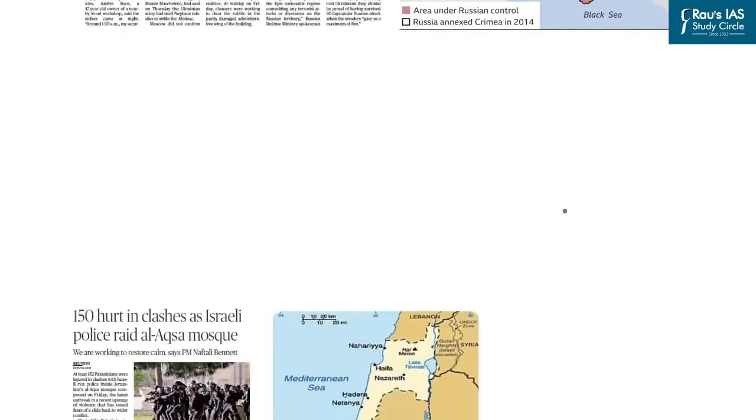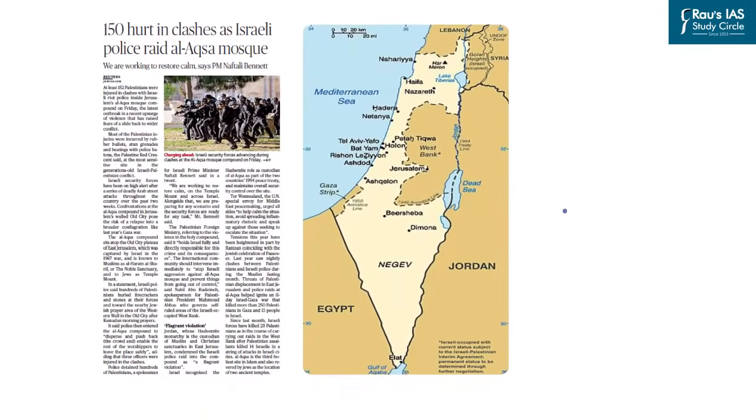In this line on page number 11, there is another news article which refers to clashes between Israeli police and the people at the Aqsa Mosque. Now, the location of the Aqsa Mosque can be important for us from the prelims examination perspective. So, this Aqsa Mosque is located in Jerusalem.